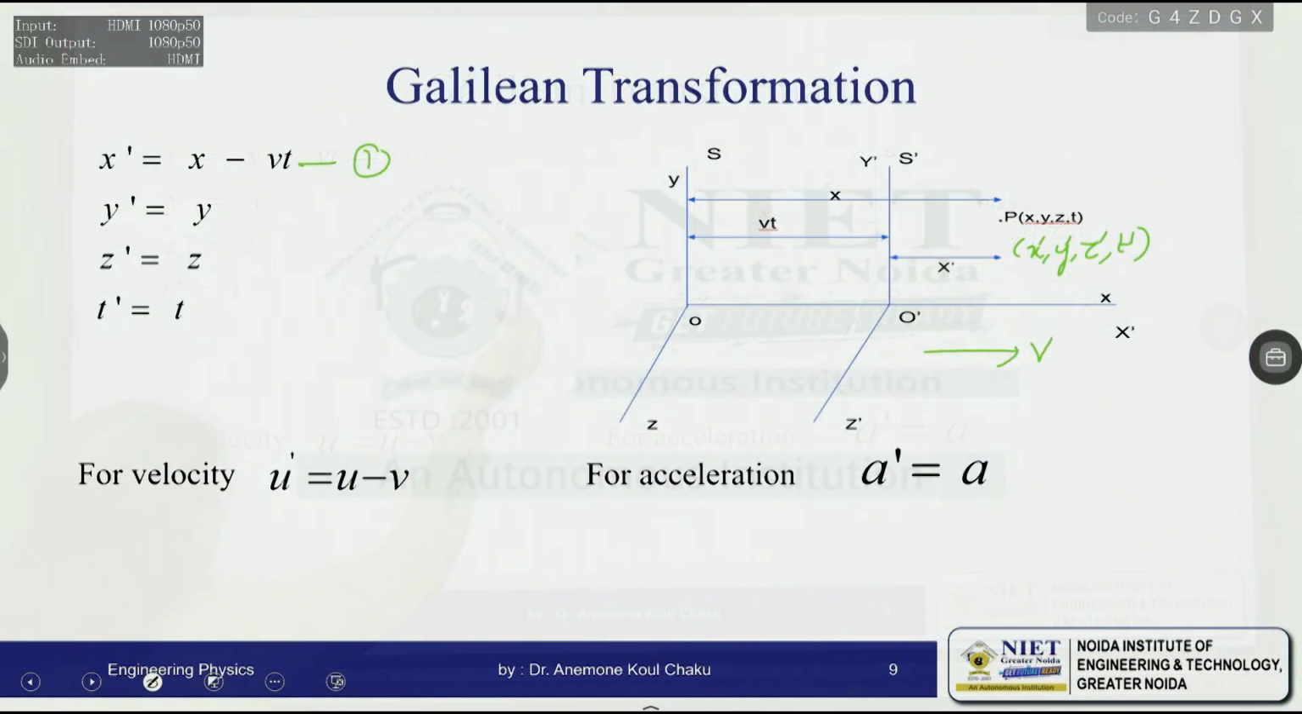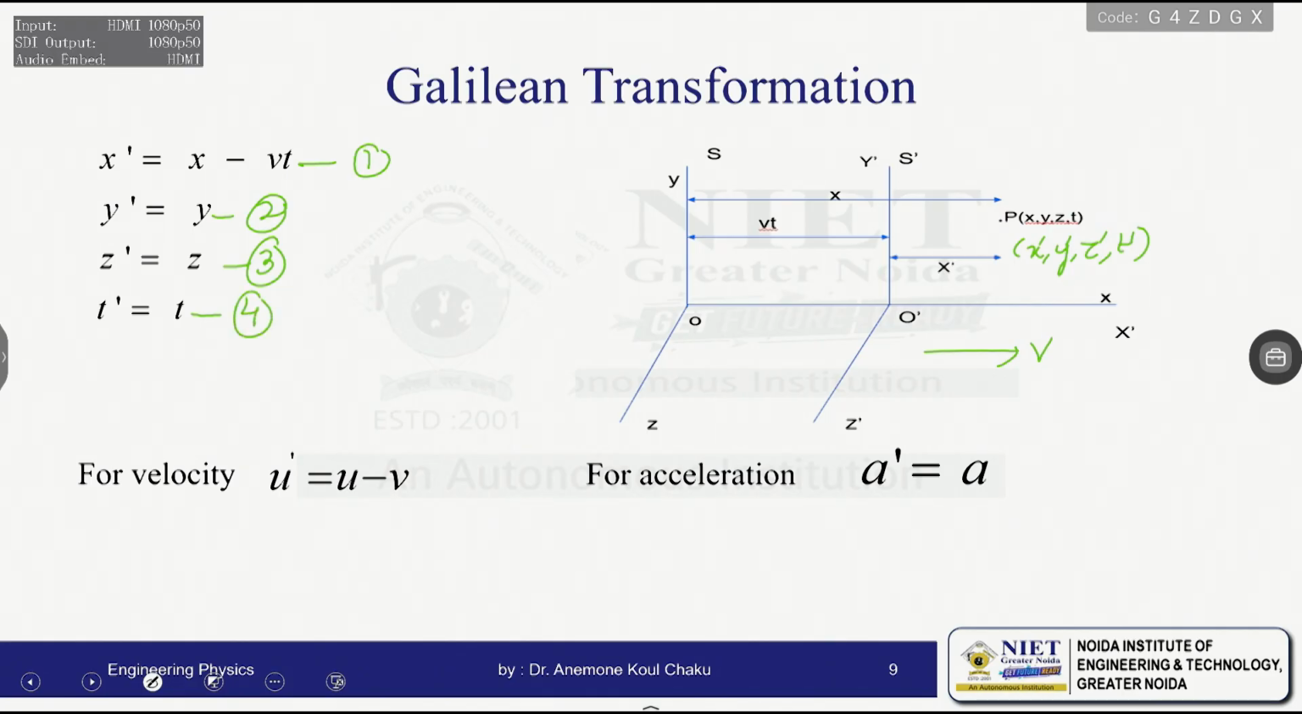And since there is no change in the y and z coordinates, because the train, or frame S dash, is moving only along the x direction, there is only a change in x. So the rest of the coordinates, that is y and z, will remain the same. Also, from classical concepts, we have the time t dash equal to t, so let it be equation number 4.